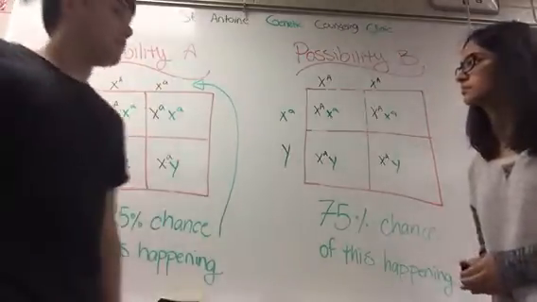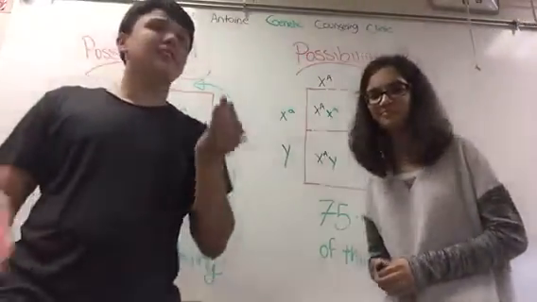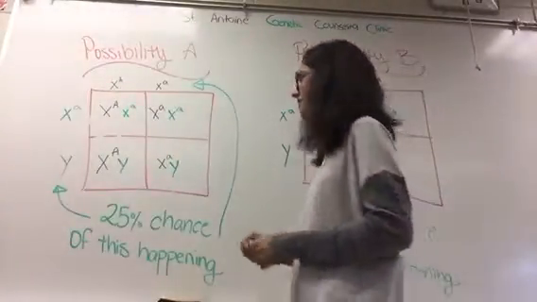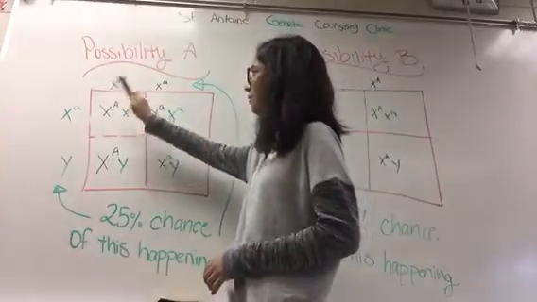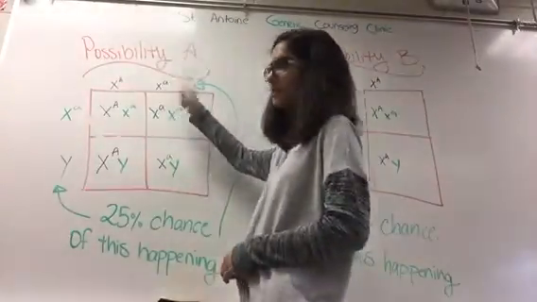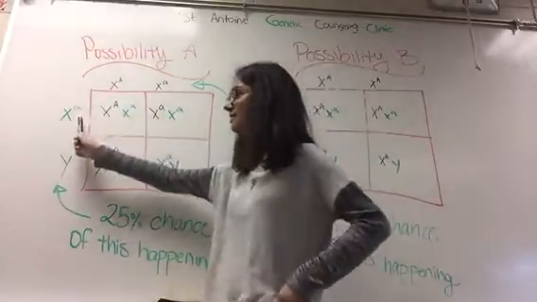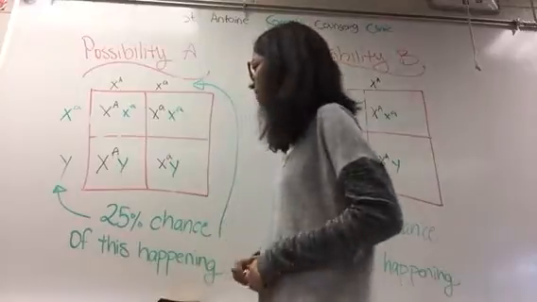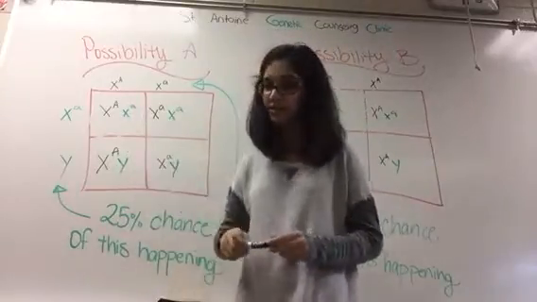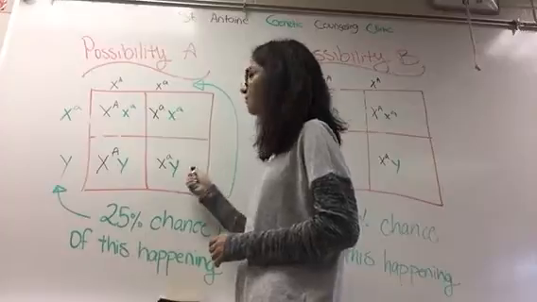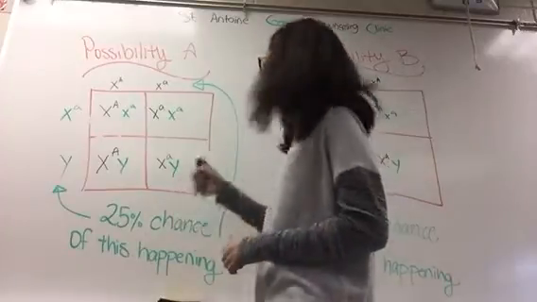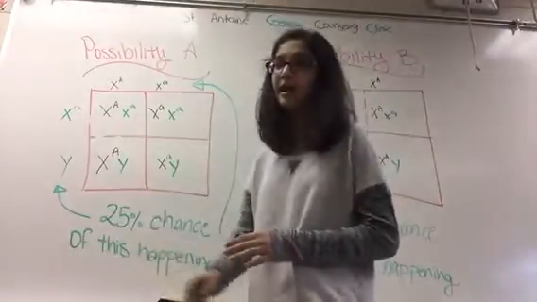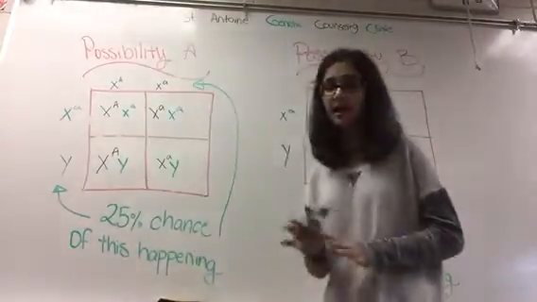And I'm going to let Palin explain exactly what that means and your outcomes for what your children are going to look like. Well, if possibility A were the case, then you would pass on one of your dominant and one of your recessive genes, and your husband would pass on one of his recessive genes. Well, if that's the case, then there's a 25% chance of your child being a carrier. There's a 50% chance of your child having the condition of ocular albinism, and there's a 25% chance that your child will not have the disease at all.